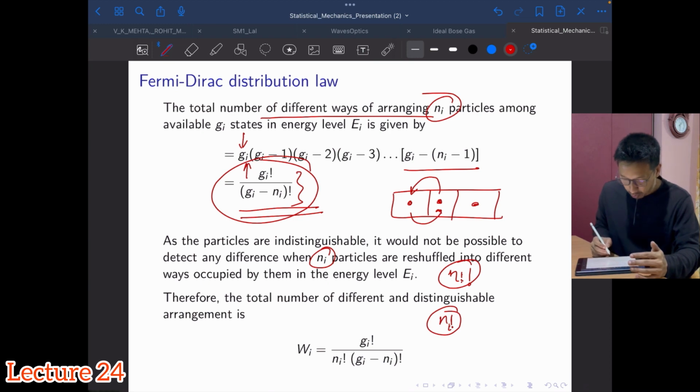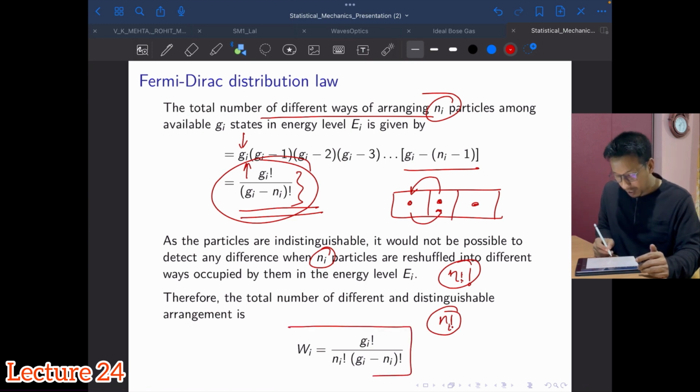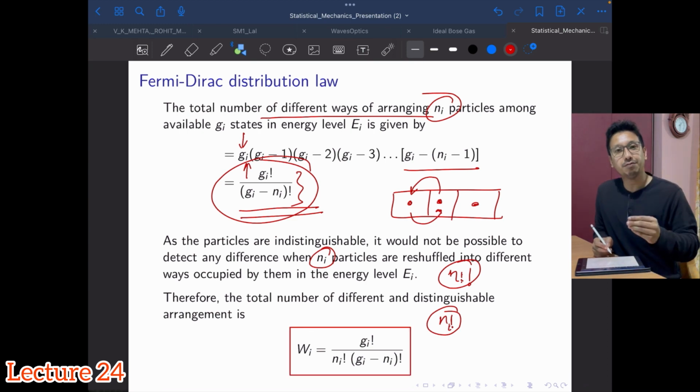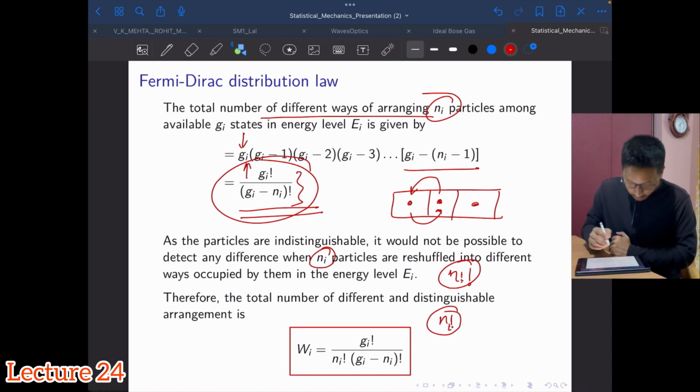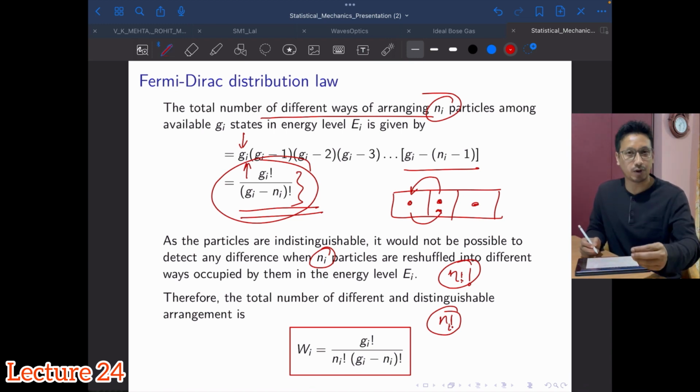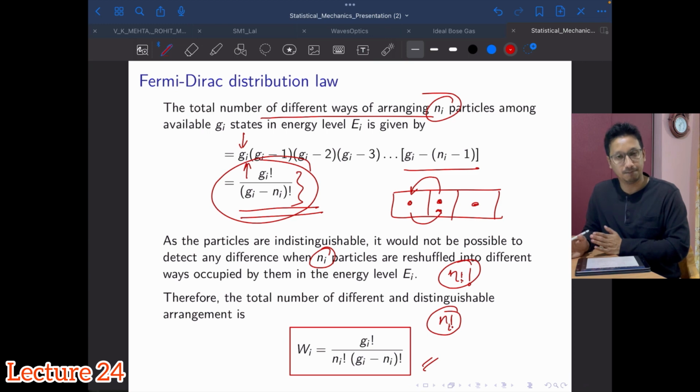While doing so, you have to divide this actual count by Ni factorial. So this is your actual count, considering the fermions which are indistinguishable, that Wi gives you the number of different ways of arranging Ni particles in Gi cells. This many is the actual count which will give you distinct ways of arranging these particles. So this is for the ith compartment.